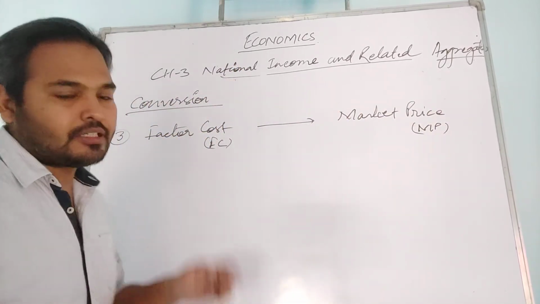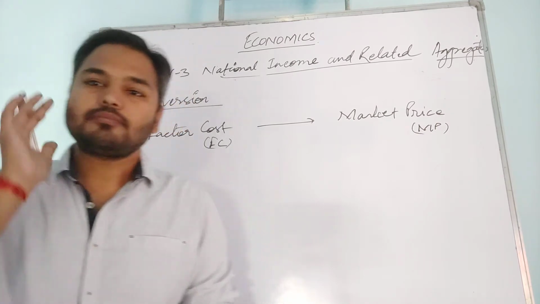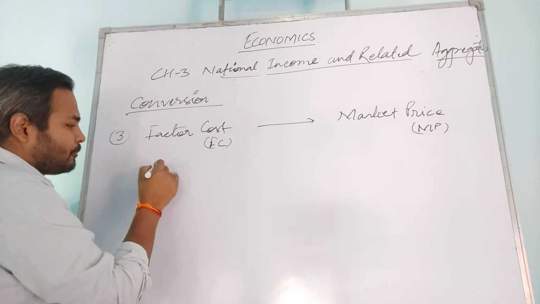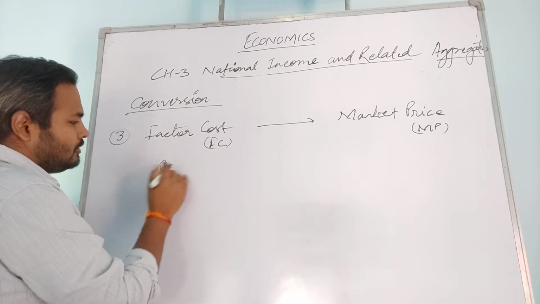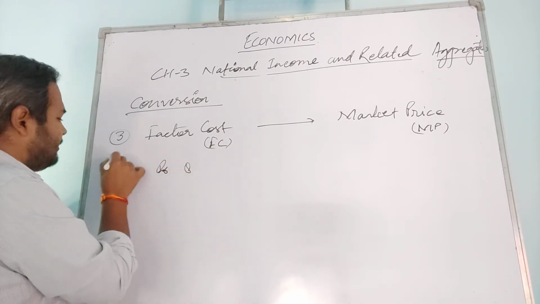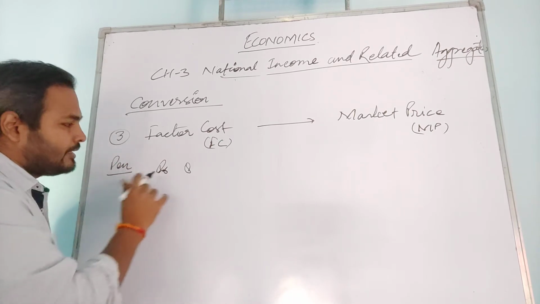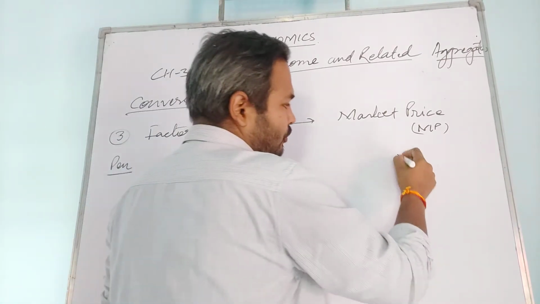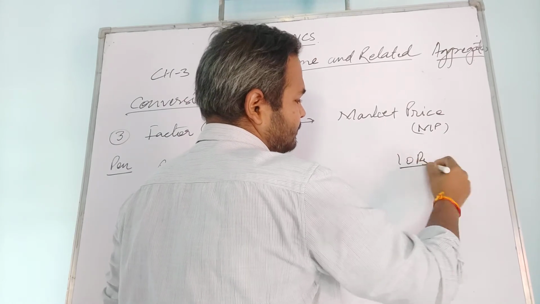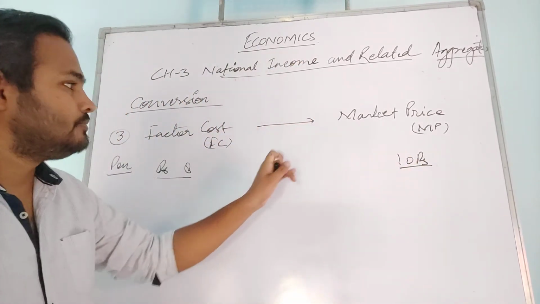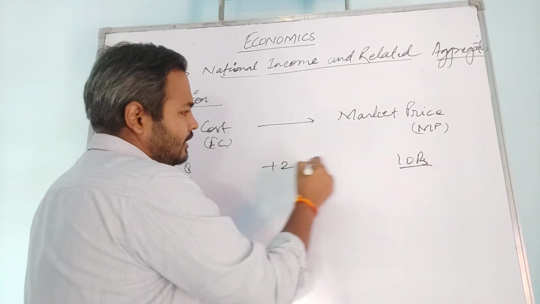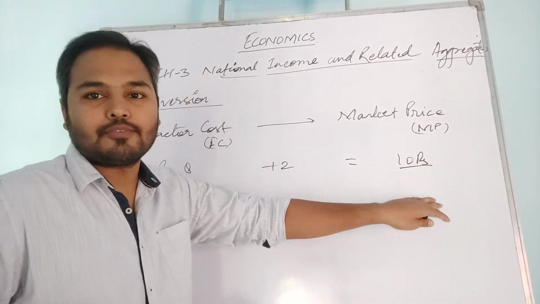So what is factor cost? Suppose any product has been produced. Suppose one pen has been produced for 8 rupees. Now the production cost of the pen is 8 rupees, and it is sold in the market for 10 rupees. Here an addition of 2 rupees is there, then only it has cost 10, right?